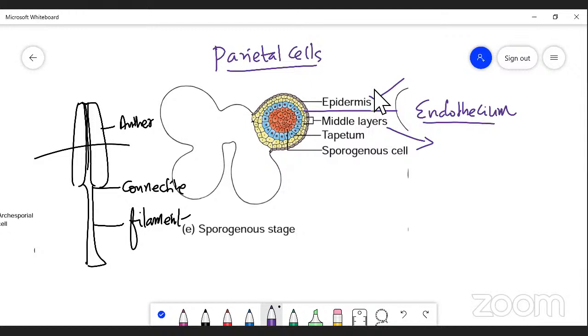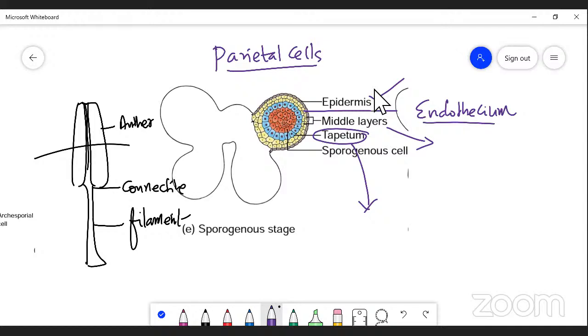The innermost layer is called tapetum. So you can see 4 walls: epidermis, endothelium, middle layer, and tapetum.